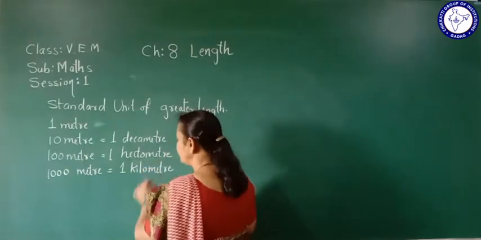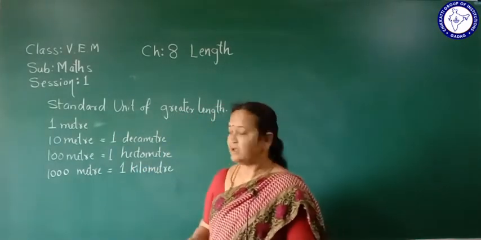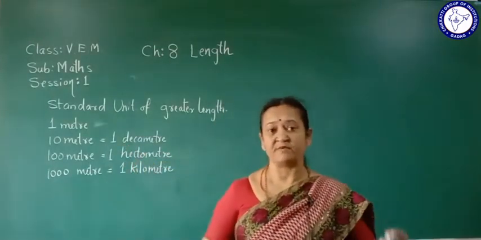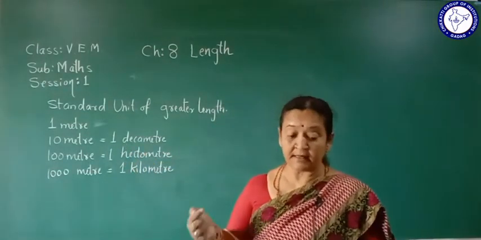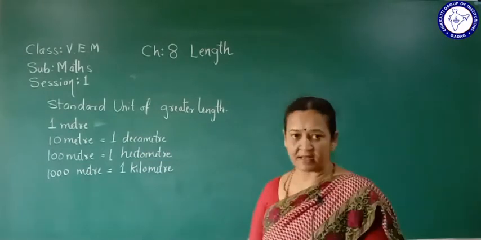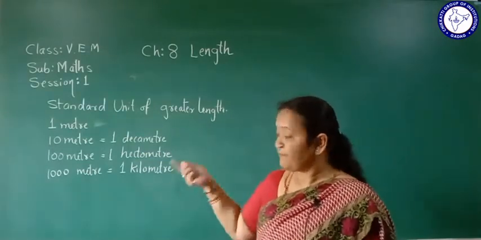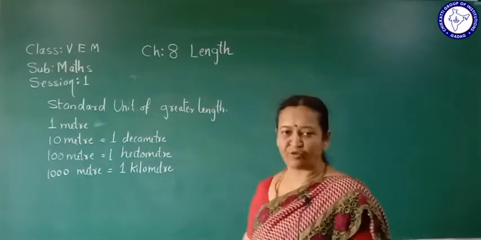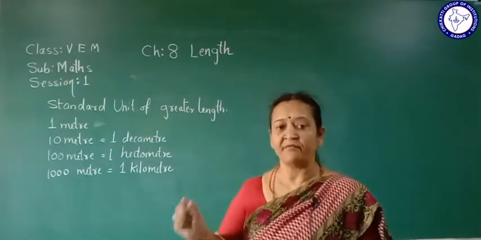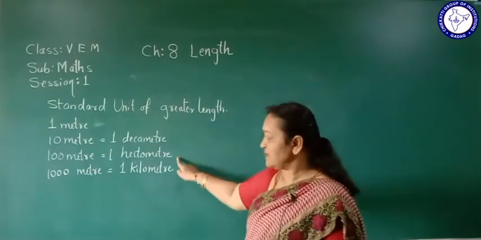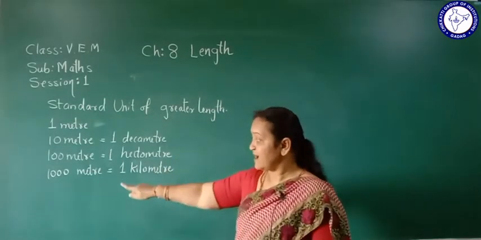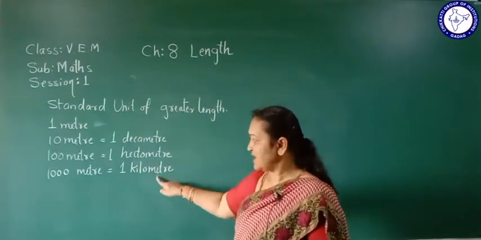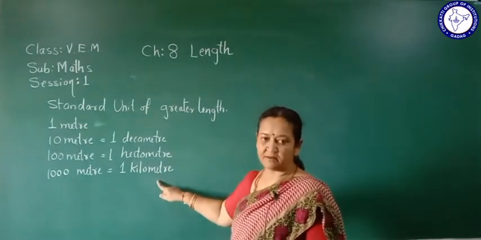Check again. We know about 1 meter. If it is 10 meters, 1 meter plus 1 meter plus 1 meter, like that 10 meters, then 10 meters equals 1 decameter. If we have 100 meters, it is equal to 1 hectometer. For 100 meters we name it as 1 hectometer. If we have 1000 meters, then 1000 meters are equal to 1 kilometer.